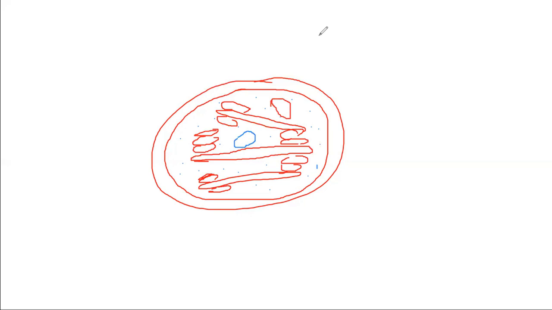See, the final product of photosynthesis is glucose, but the storage form of food in plants is starch. So if the food has to be stored, it will be converted to starch. Starch is again made from glucose only. It's a polymer of glucose. So it is stored in that starch grain. This is the structure of chloroplast.